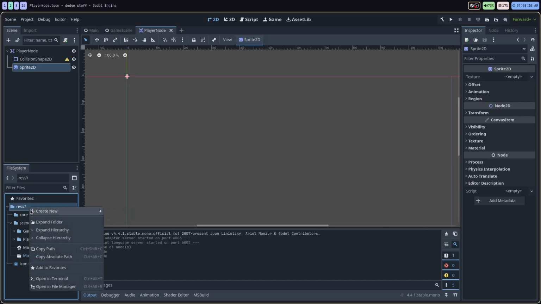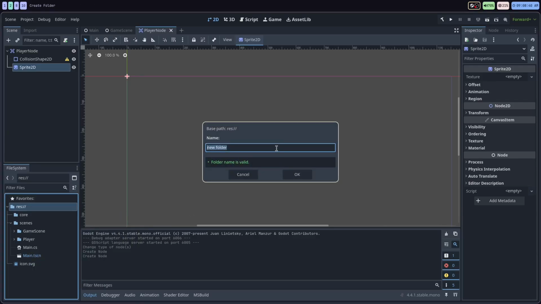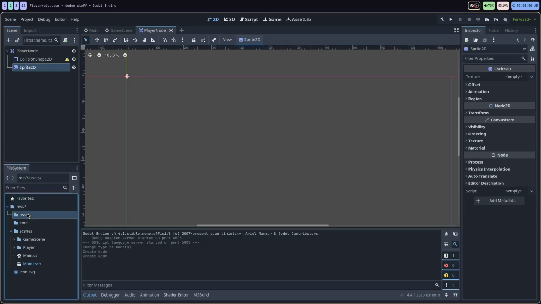So I'm going to create a new folder. I'm going to right click on the resource, the top level resource folder. I'm going to create new folder. I'm going to call this assets. This is where I'm going to be putting all the images for the project. Click OK. We got a new folder there. Now I'm just going to add an image into this folder.